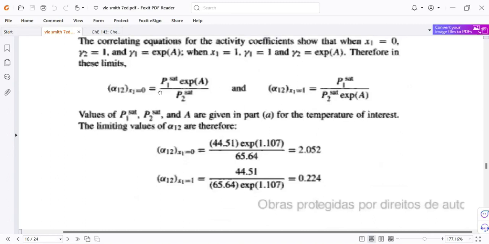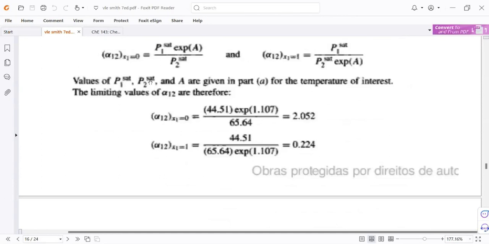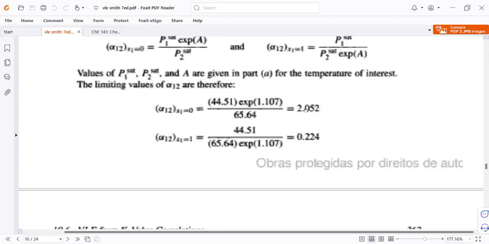All right, and then using that, remember that we calculated already the saturation pressures at the given temperature in part A. We substitute those saturation pressures into these equations. We get the values of the relative volatility at x sub 1 equal to 0 and the relative volatility at x sub 1 equal to 1. And what do you notice? One value is greater than 1, the other is less than 1.